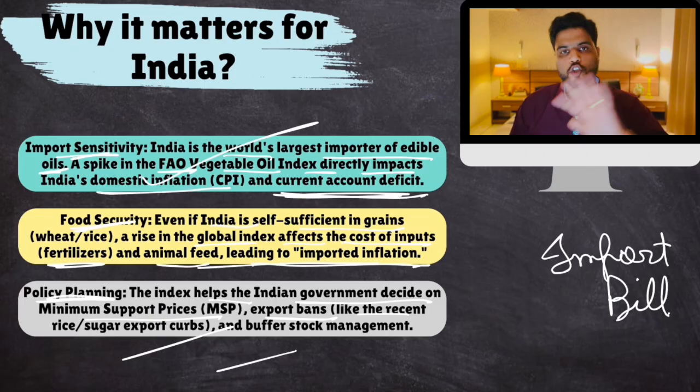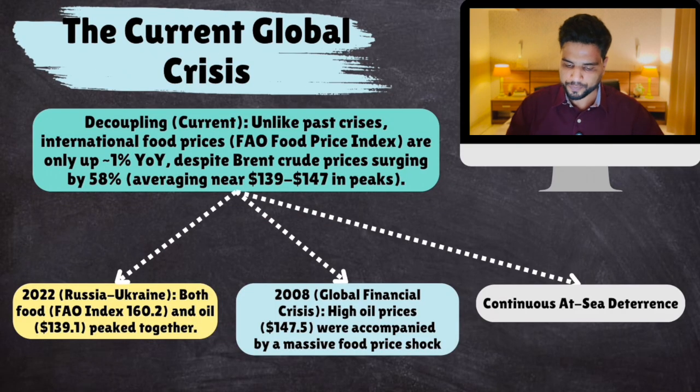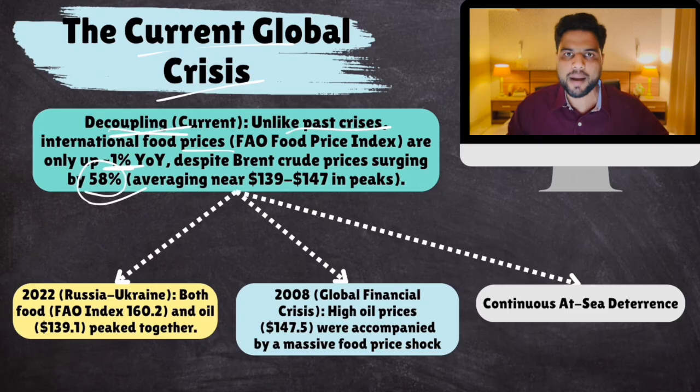Now, this is all you need to know about the food price index. Now let's talk about the current situation, the current crisis. Decoupling has happened. Unlike past crises, international food prices are only up by 1%, despite crude oil prices being up by 58%. This has never happened.